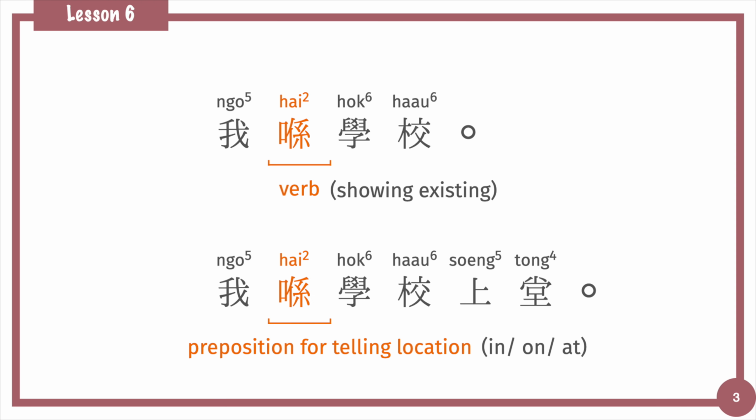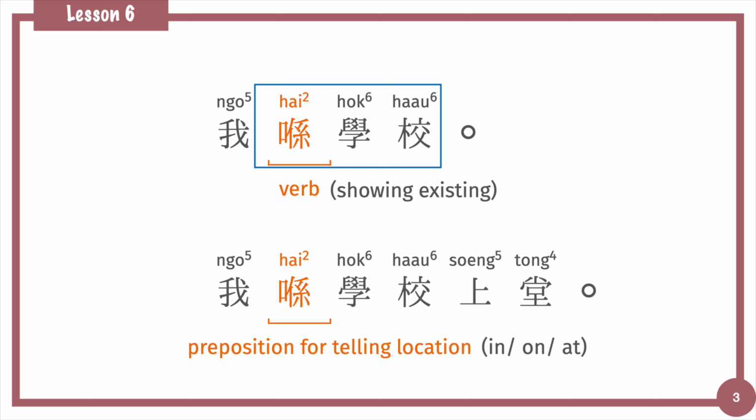The sentence structures of 我喺學校 and 我喺學校上堂 are similar, but why is the part of speech of 喺 different? In the first sentence, 我喺學校, 喺學校 is the head of the predicate. 喺 shows existing, so it is a verb.